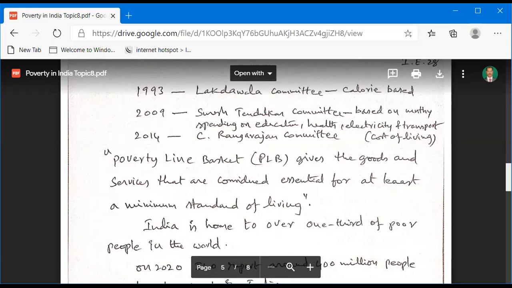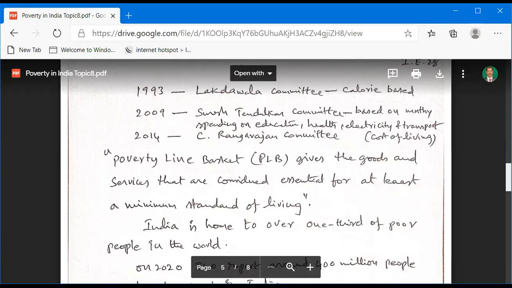The 2009 Suresh Tendulkar Committee was based on monthly spending on education, health, electricity and transport. That is called the cost of living. So this is the most important data from the Suresh Tendulkar Committee.